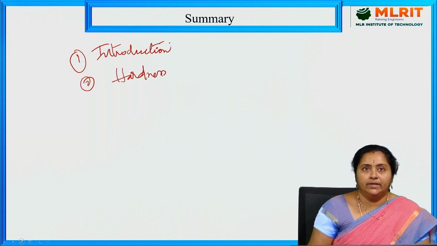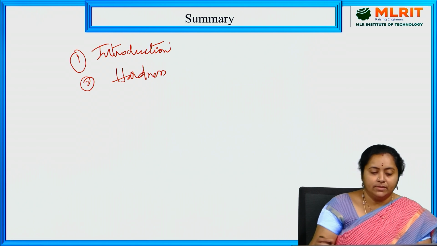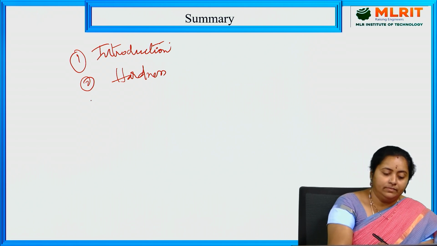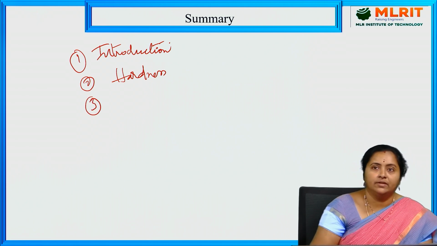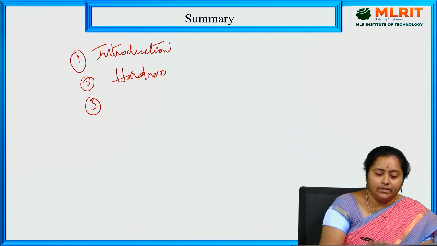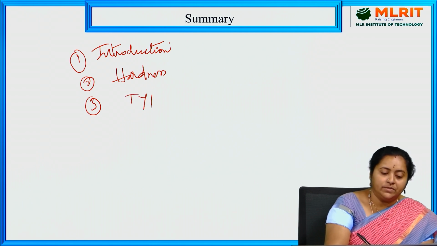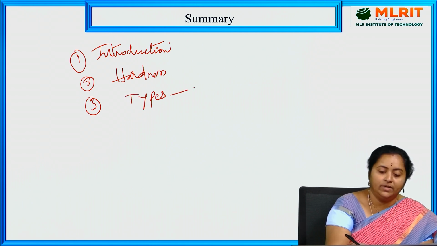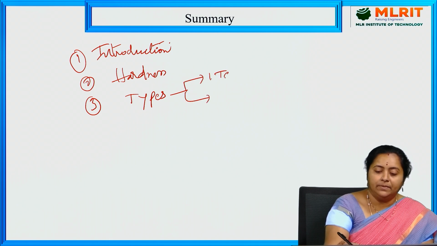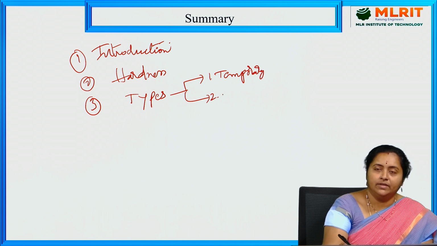What do you mean by hardness? How is it produced in the water sample? What salts are responsible for causing hardness? And then the types of hardness. How many are there? Two different types: the first one is temporary hardness, and the second one is permanent hardness.